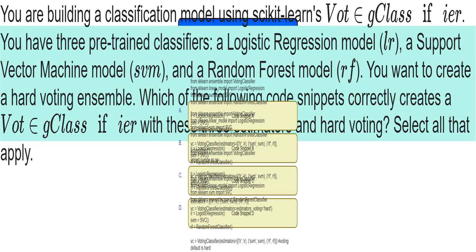This introduces the question, which tests your understanding of how to combine 3 different classification models into a single, more powerful ensemble model using scikit-learn's VotingClassifier. This sets the stage. We're using 3 pre-trained models: logistic regression, LR, support vector machine, SVM, and random forest, RF. I want to combine them using hard voting.